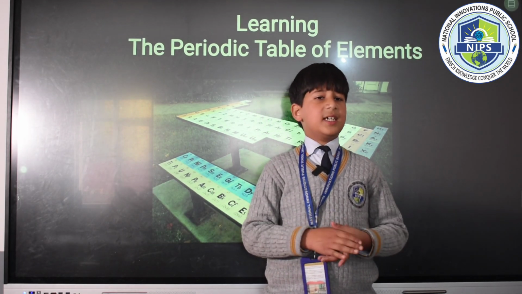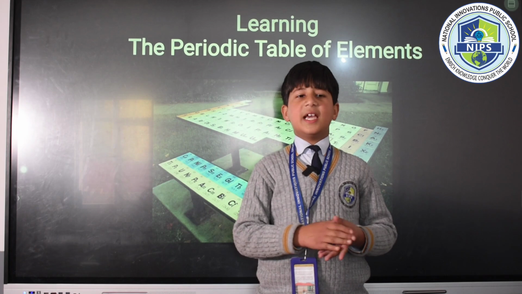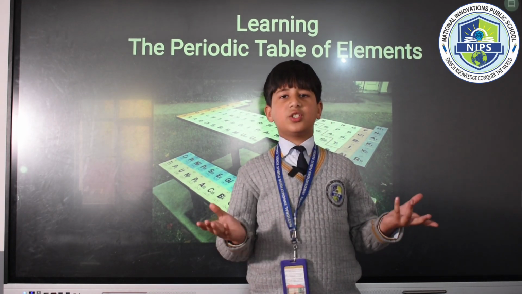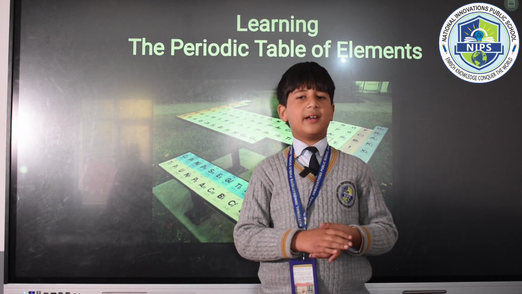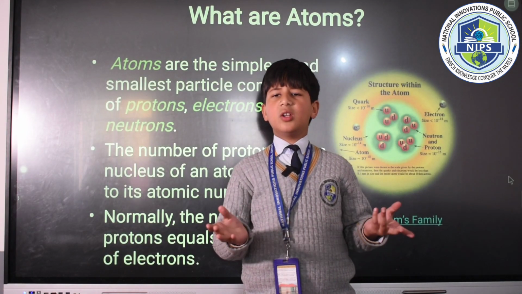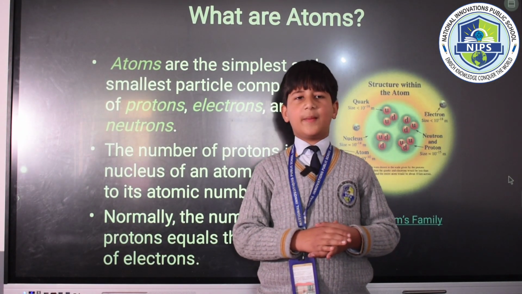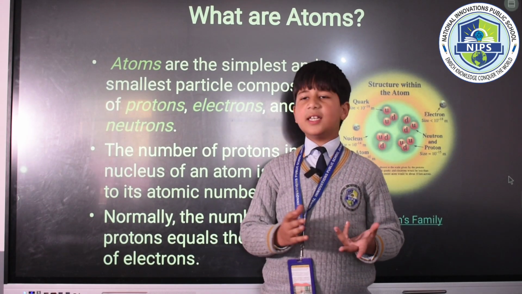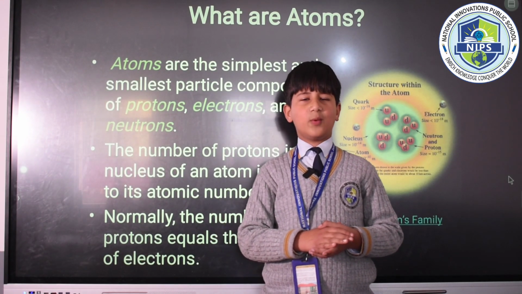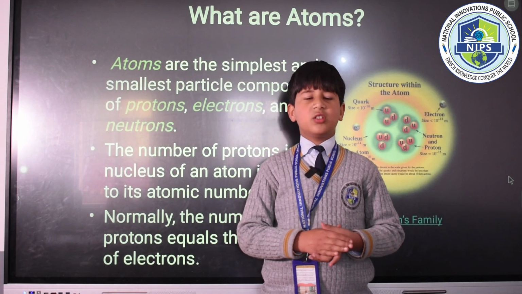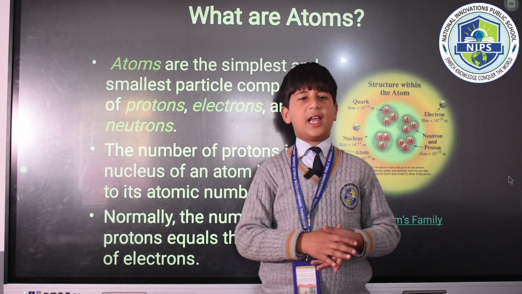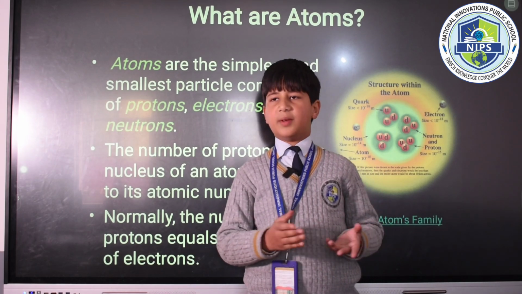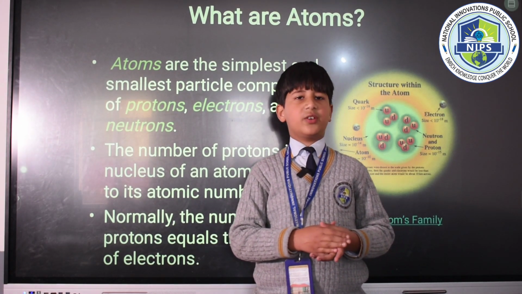To my surprise, 96% of my body is made up of only 4 elements of the periodic table, which are oxygen, carbon, hydrogen, and nitrogen. To learn more about the elements of the periodic table, let's begin with some basic definitions, like science. Science is a systematic and methodical approach to understand the natural world through observation, experimentation, and analysis. It aims to generate knowledge and explanations about phenomena based on evidence and logical reasoning.